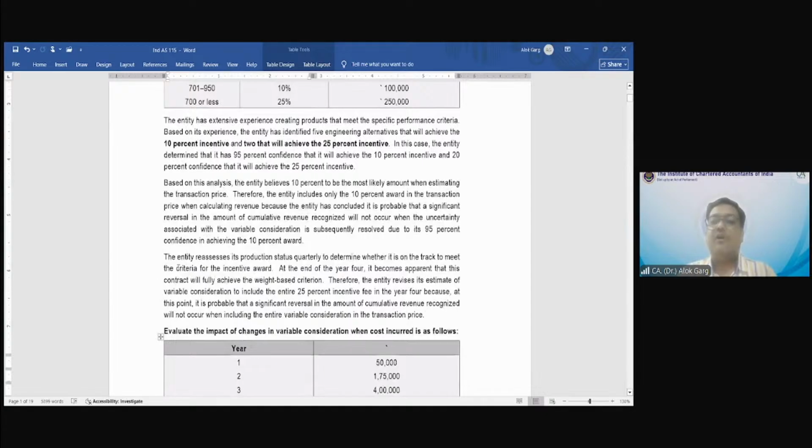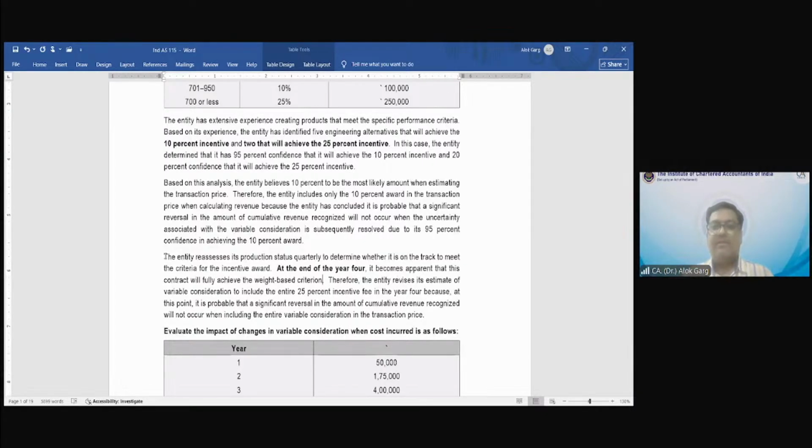So at times when you solve a question, you will find the big paragraph does not have any impact, right? It may be there to dilute you. The entity reassesses its production status quarterly to determine whether it is on track to meet the criteria for the incentive award. At the end of year 4, it becomes apparent that this contract will fully achieve the weight-based criterion.